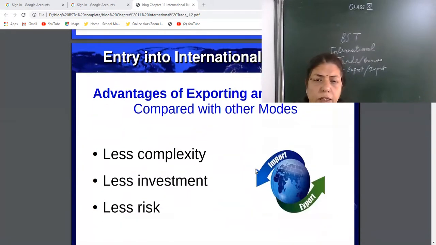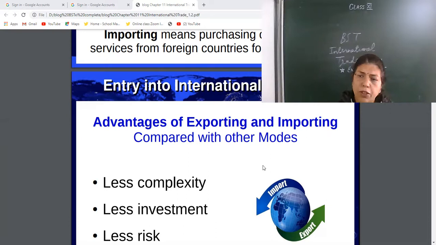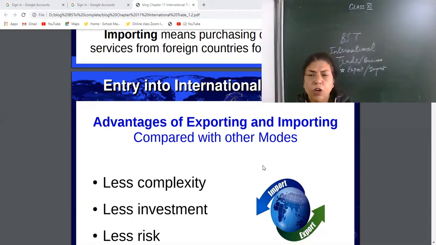Now, what are the advantages of exporting and importing compared with other modes? Various modes are there to enter into international business. Like Walmart, they entered in India not through export and import. So various ways are there. McDonald's, Coke, Pepsi, all are multinational companies giving services all over the world. So what are the benefits of export and import business compared with other modes? I'll explain on that.